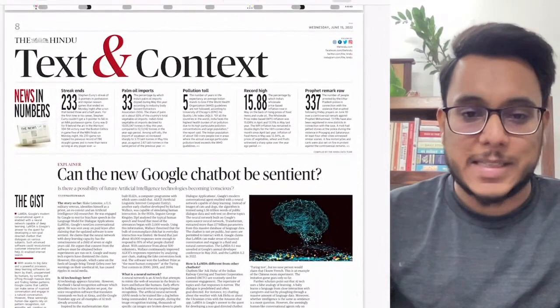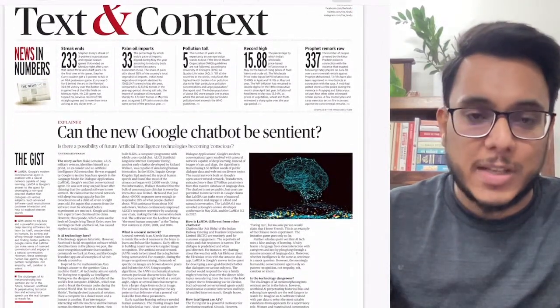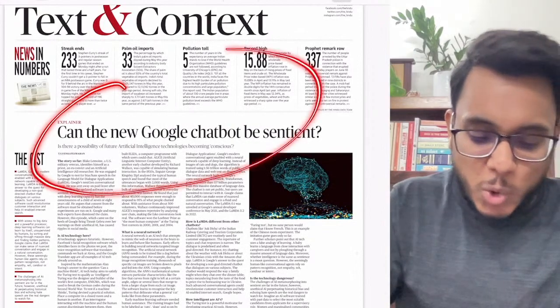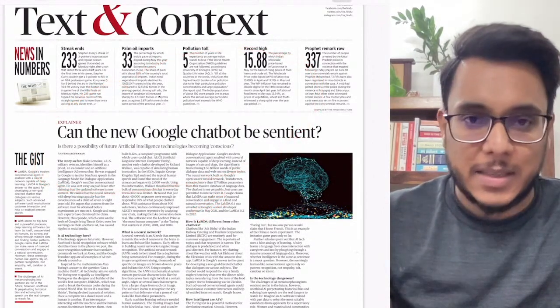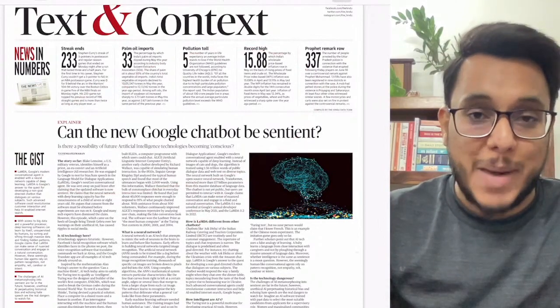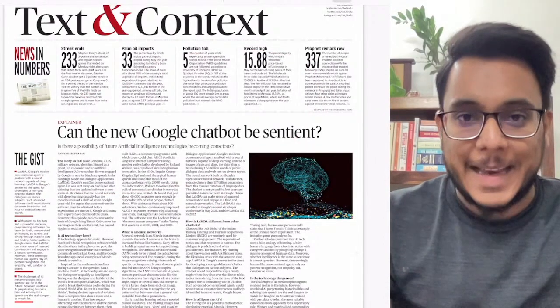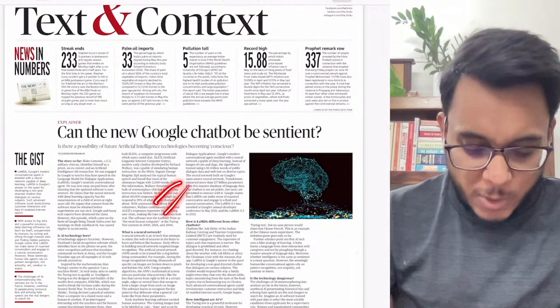Then moving on, the Text and the Context page. Now on the Text and the Context page, Can the new Google chatbot be sentient? So guys, neural networks and LaMDA, the neural network platform of Google, the AI, fine, all these things we are going to see here.